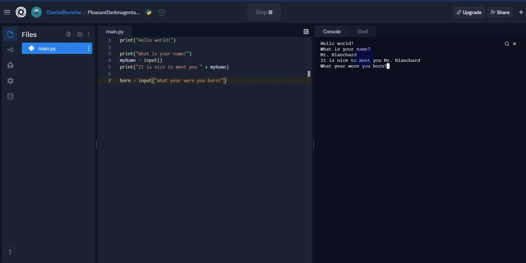Okay, now notice that with what year were you born, it's now right after that line. Okay, there's no spacing in there. There's nothing there. It's just what year were you born, and then you go through and you can type in the year. Okay, there's nothing wrong with that. That's a good way of doing that.